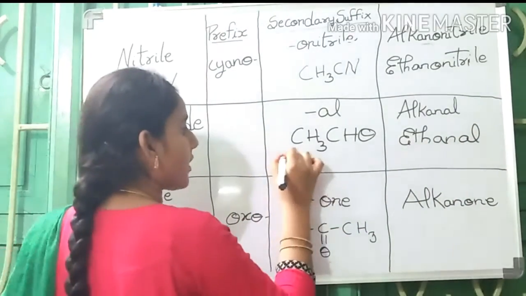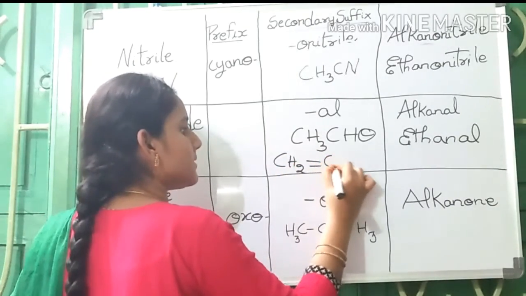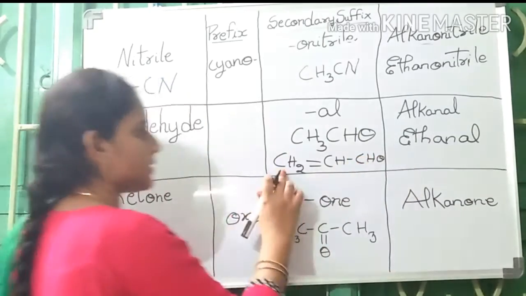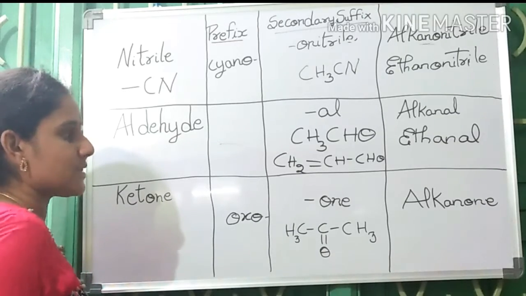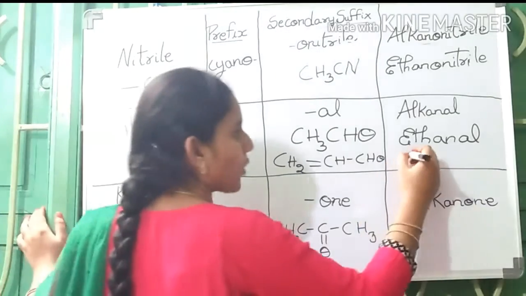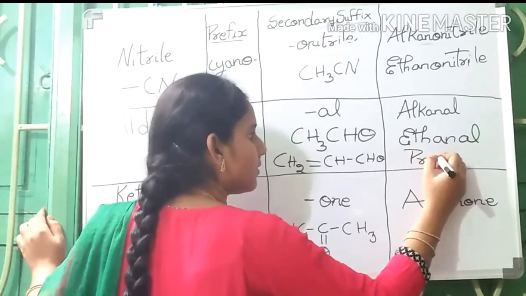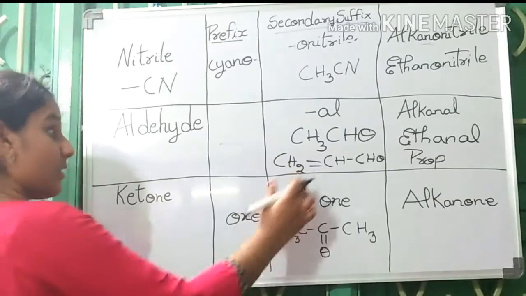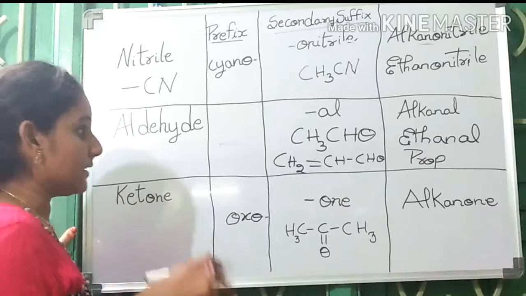If the compound is like this, CH2=CH-CHO, number of carbons present is 3. So prop. And a double bond is present between two carbons, so it is an alkene.